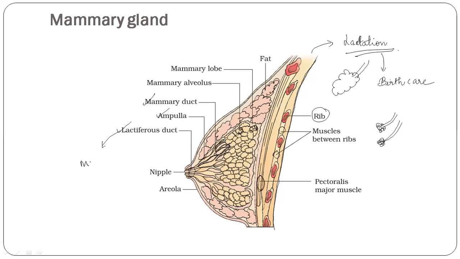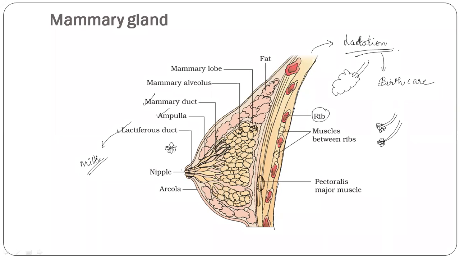Lactiferous means milk, like in lactobacillus. Lactiferous ducts are small, grape-like structures.